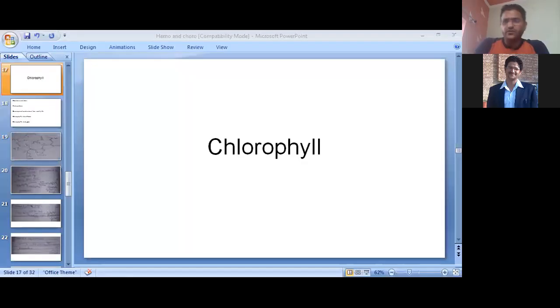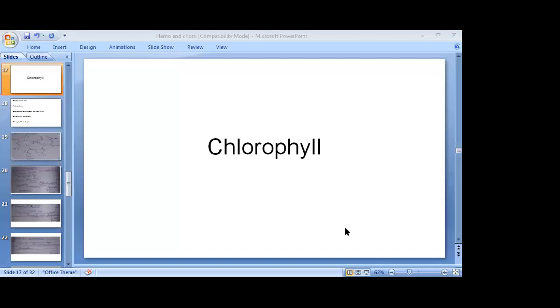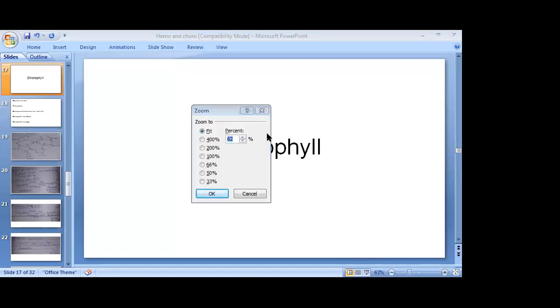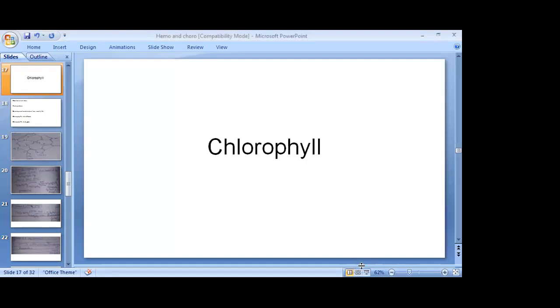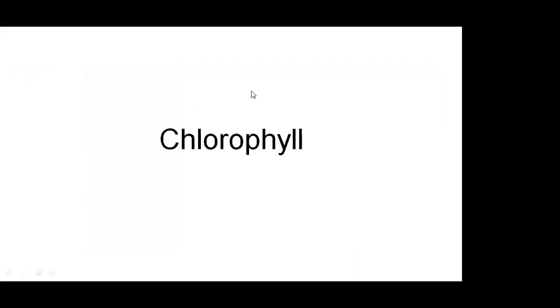All, what is chlorophyll? Chlorophyll is a very important compound, just as hemoglobin is required for human beings. The same chlorophyll is required for plants, right? The structure of chlorophyll and hemoglobin is approximately the same, as we have already discussed. Chlorophyll is a basic requirement of human beings and animals, and it is a basic requirement of plants, right?